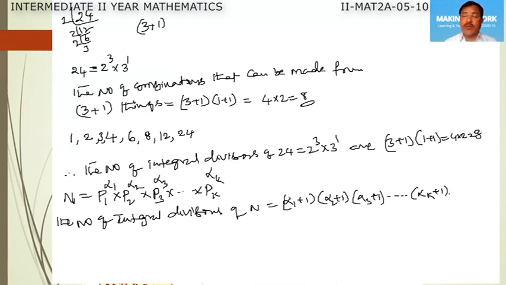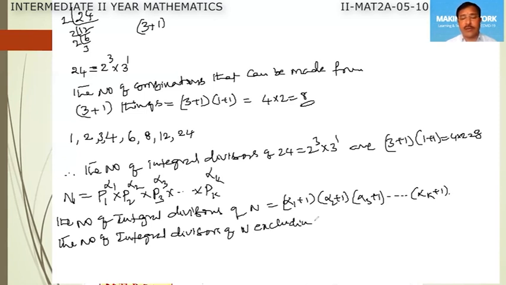So in these, 1 and the given number are included in this number of prime factors, not the number of integral divisors. So then we can have another two formulas. The number of integral divisors of n excluding 1 and n is equal to what? This total number of integral divisors that can be formed is alpha 1 plus 1 into alpha 2 plus 1 and so on, alpha k plus 1, minus 2.